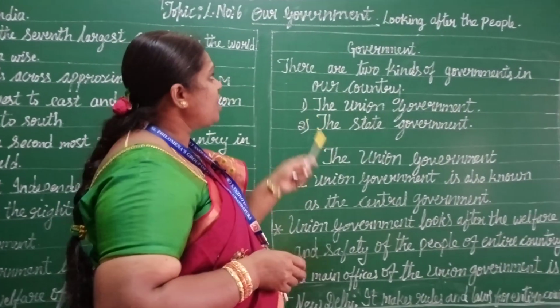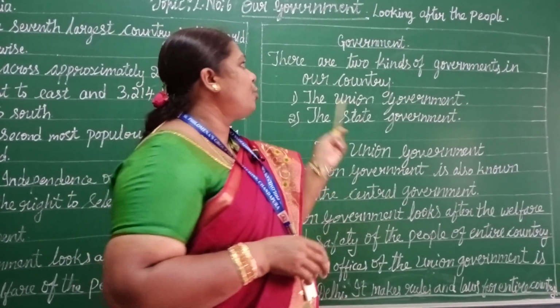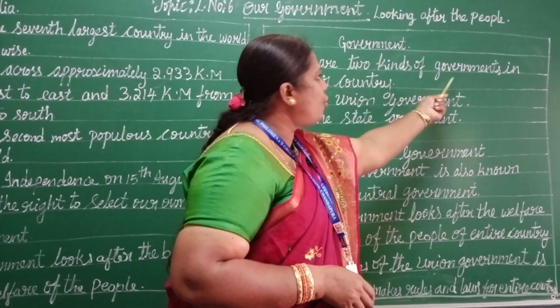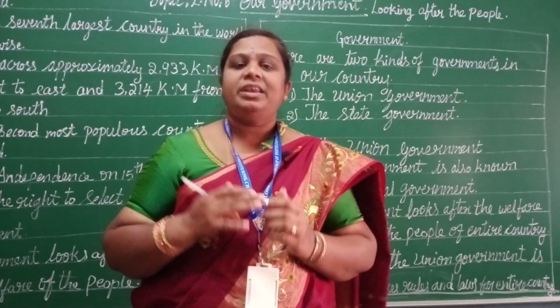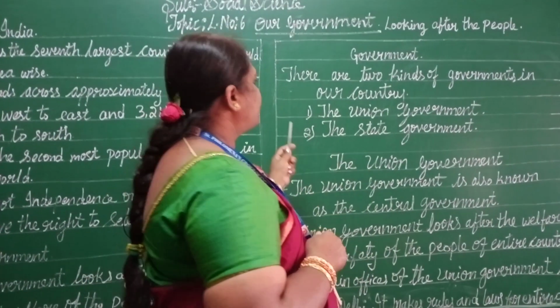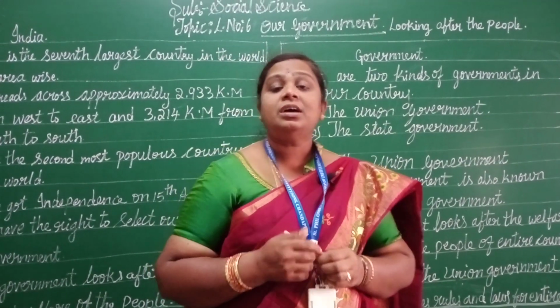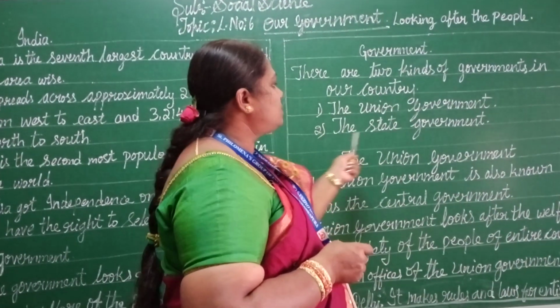Okay. Government. There are two kinds of government in our country: the union government and the state government.